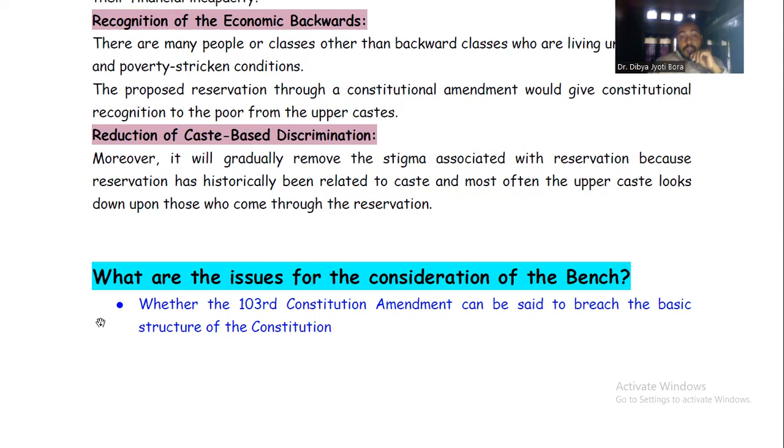First of all, whether that 103rd Constitutional Amendment Act can be said to breach the basic structure of the Constitution. We have already discussed the Kesavananda Bharati case on basic structure, right?